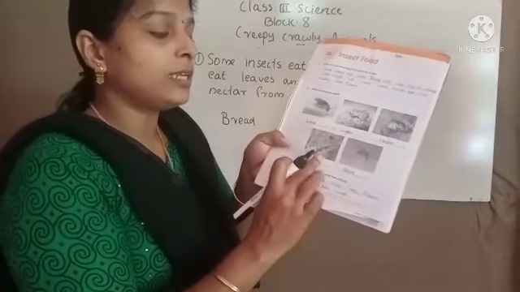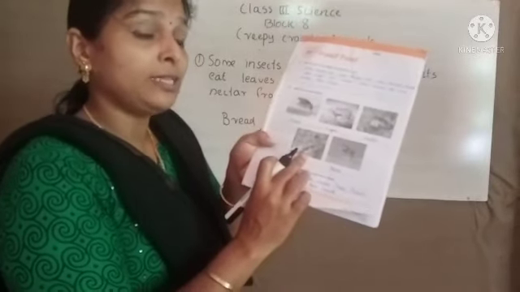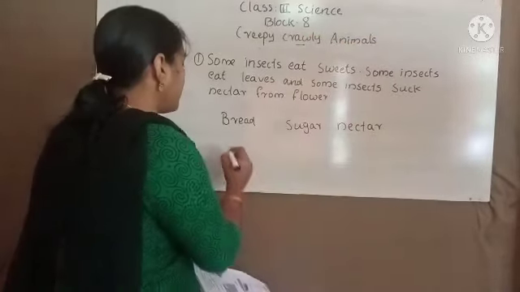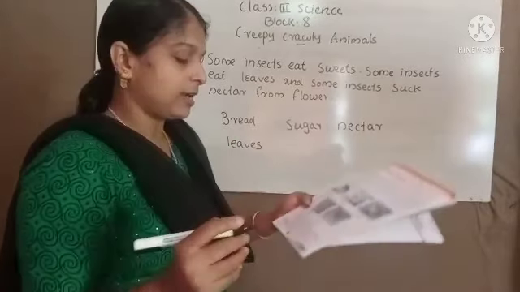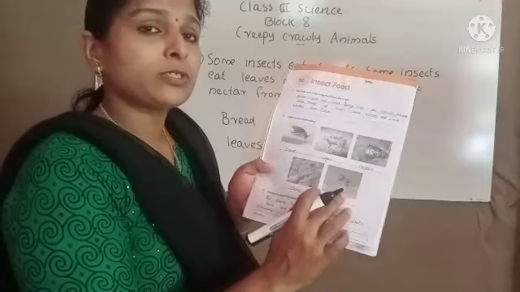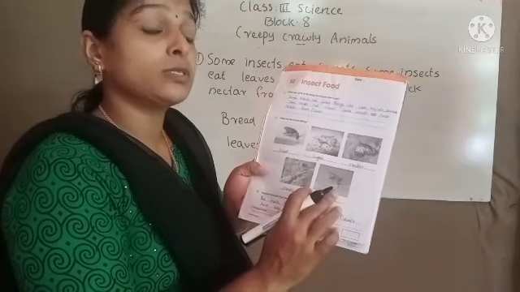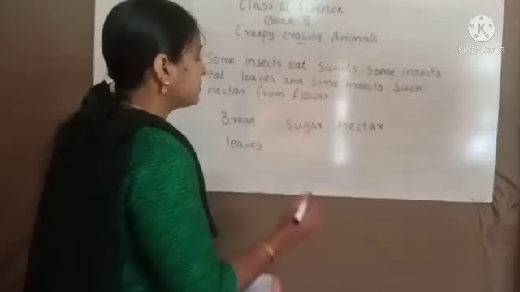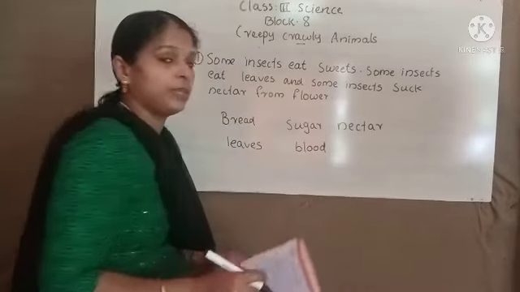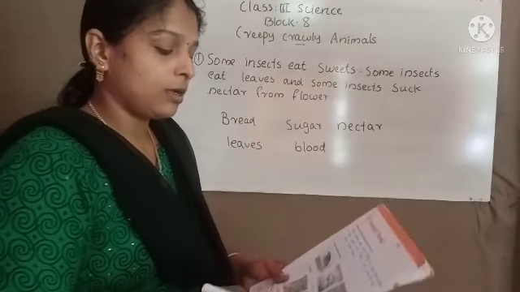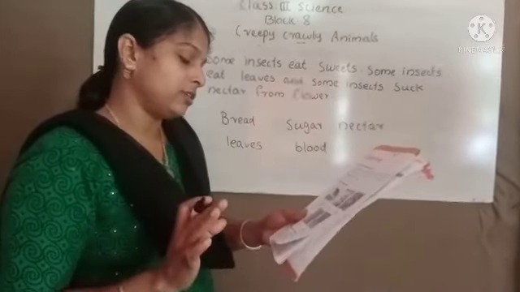The next one, grasshopper eats grass or leaves. So you can write the leaves or grass. Next one, what do mosquitoes suck? Yes, mosquitoes suck blood from our body. So you can write the blood. So these are the food the following insects eat.